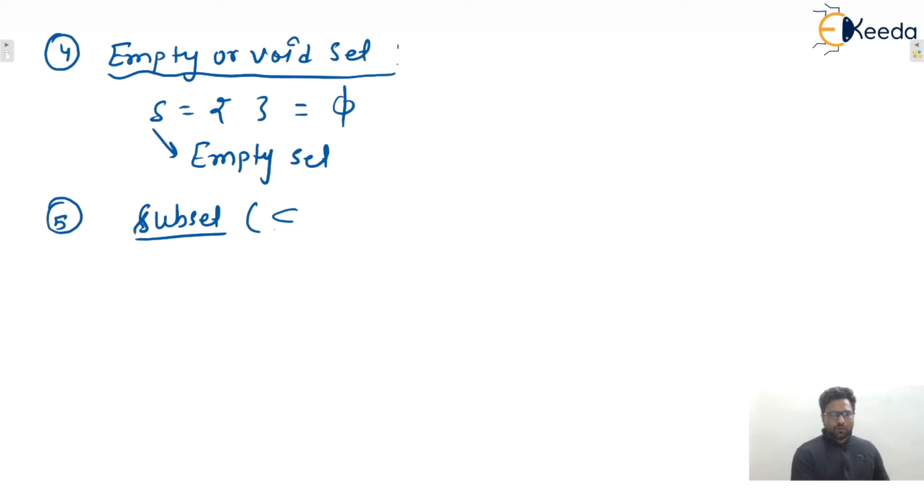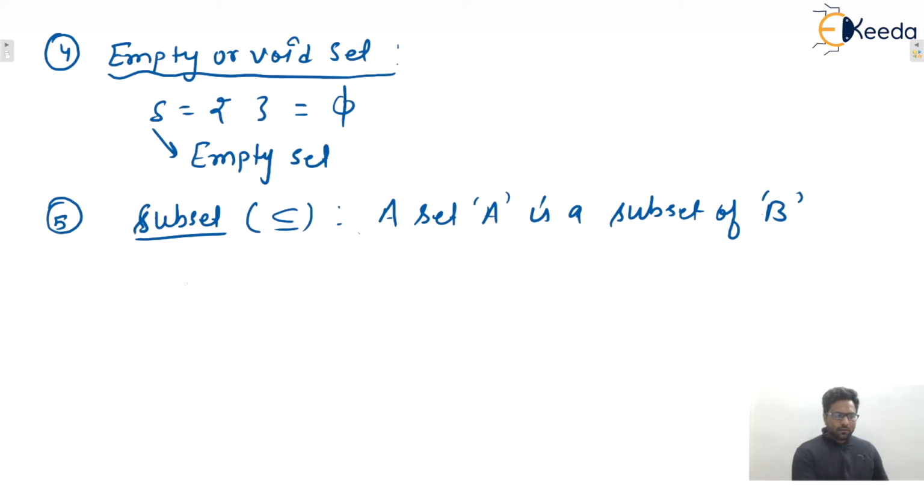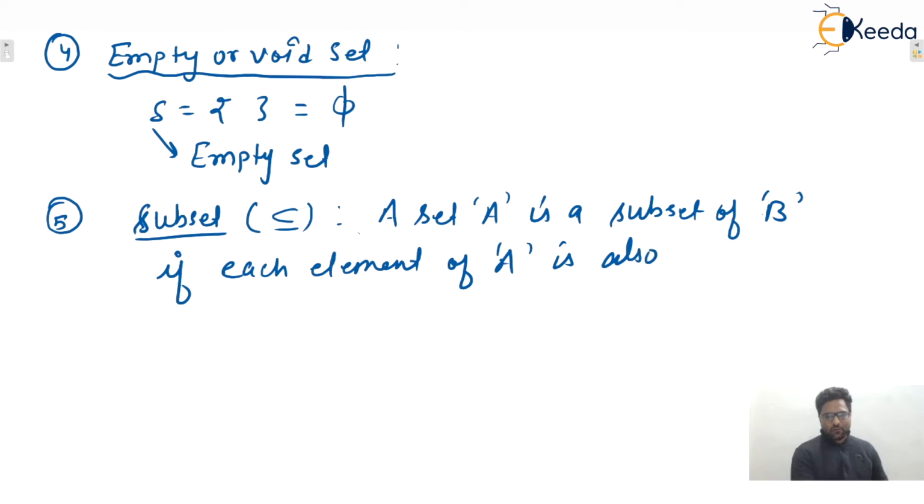Subset of a set. So this is the representation or sign of subset. A set A is a subset of set B if each element of A is also an element of B, isn't it?